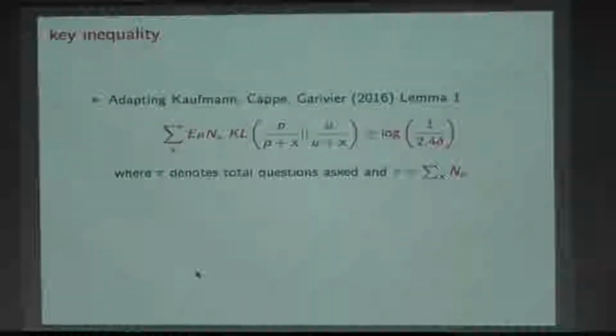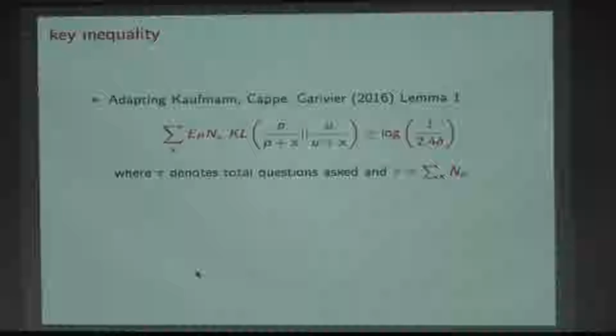Then, again from Kaufmann, Cappé, and Garivier, this non-asymptotic analysis, we get this lower bound, exactly the same analysis: the expected number of times under measure P that question x is asked, times the Kullback-Leibler divergence which separates P from P plus x with the alternative hypothesis.